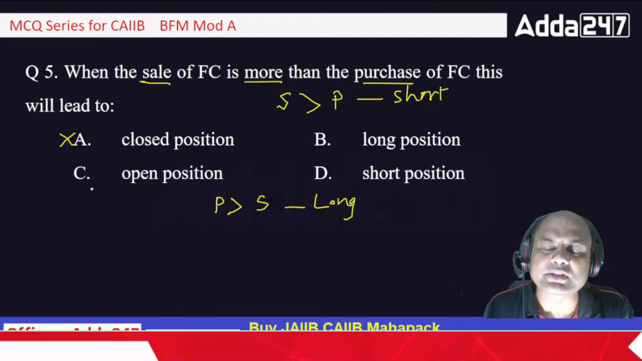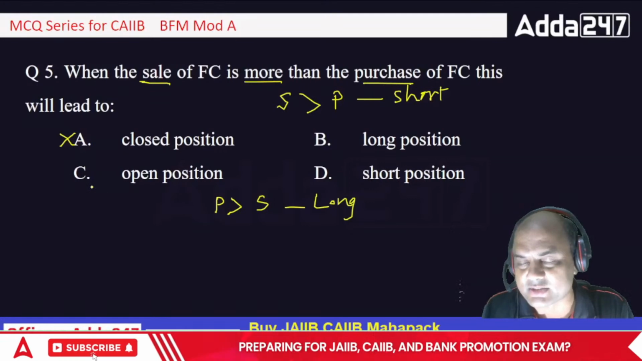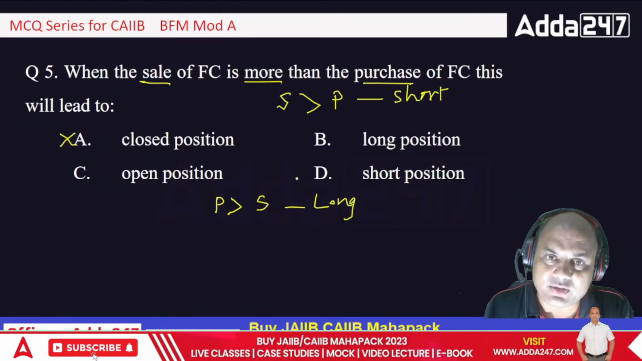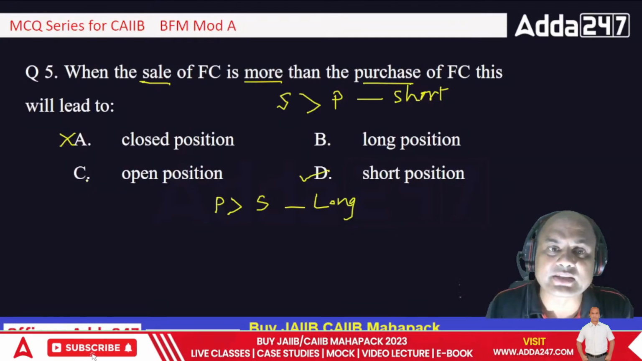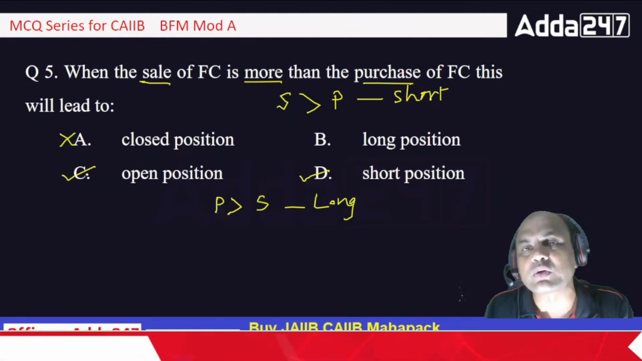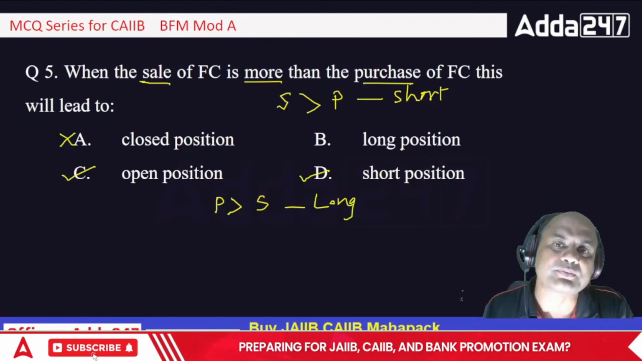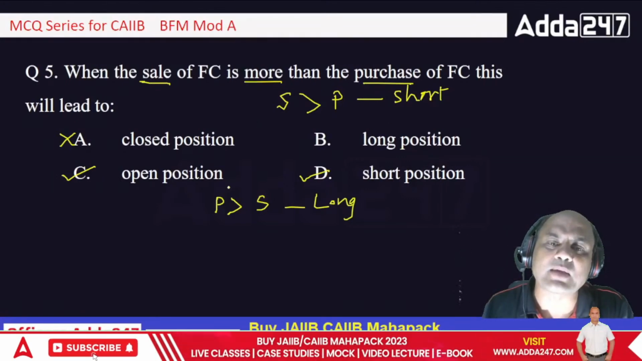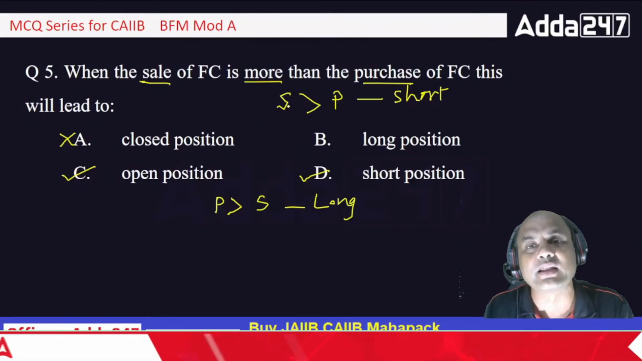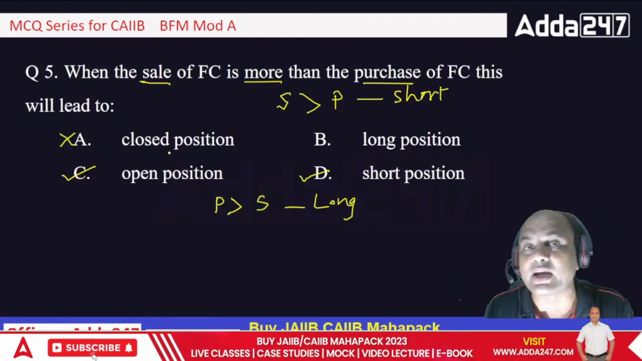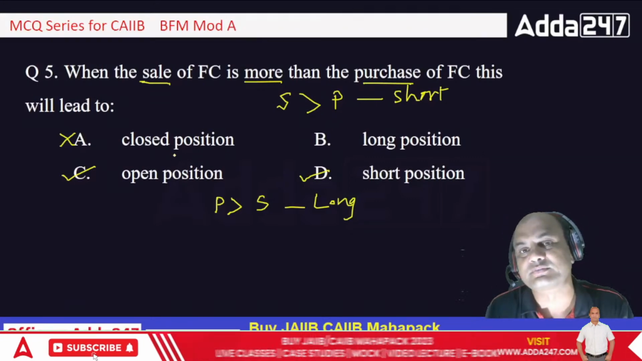And what is an open position? Open position is also correct. That's what I said, there are two answers available over here. One is short, D, and the second is C, open position. Open means what? An open position can be in terms of long also, in terms of short also. Either I have more purchases or I have more sales. In both cases there will be a mismatch between the buying and selling. So that is definitely an open position, but that is not the expected answer.